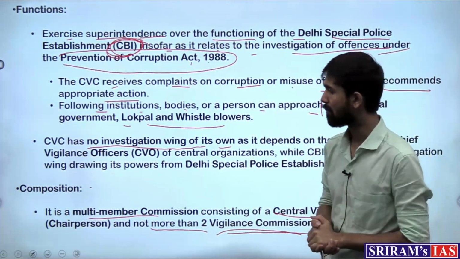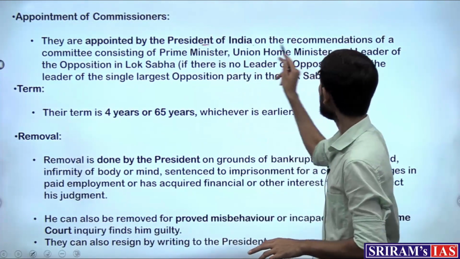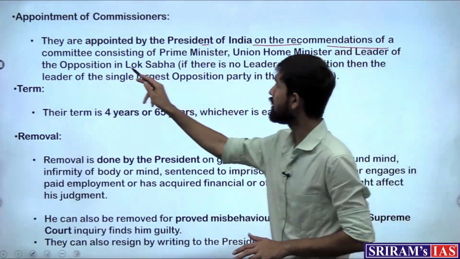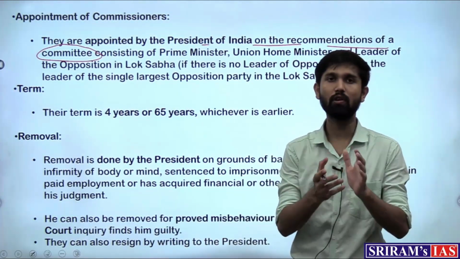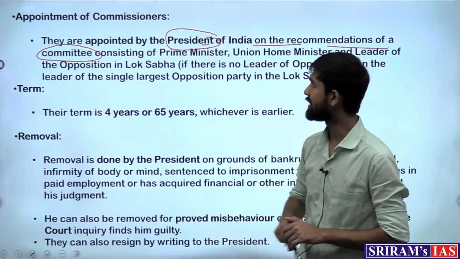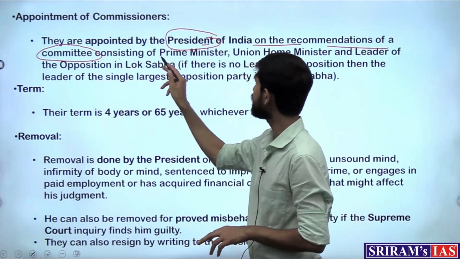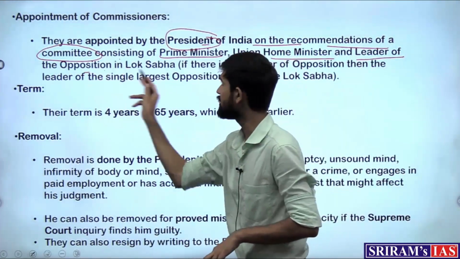They are appointed by the President on the recommendations of a committee. So the committee would formulate multiple names of the commissioners, and finally the President would take a call on appointing them. So this committee consists of the Prime Minister, Home Minister and the Leader of Opposition in the Lok Sabha.